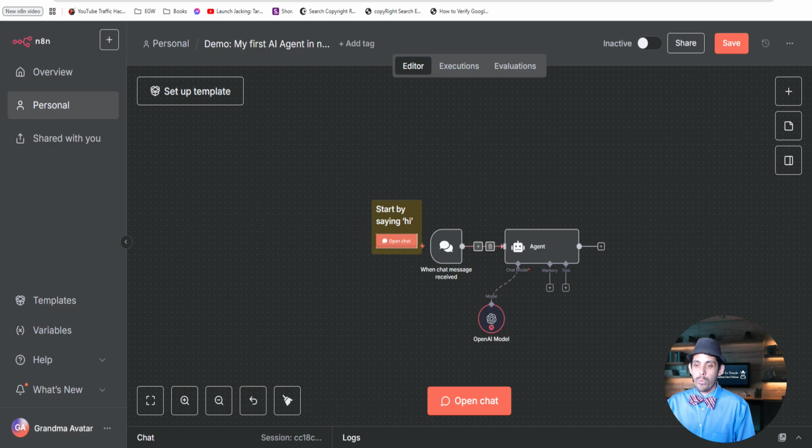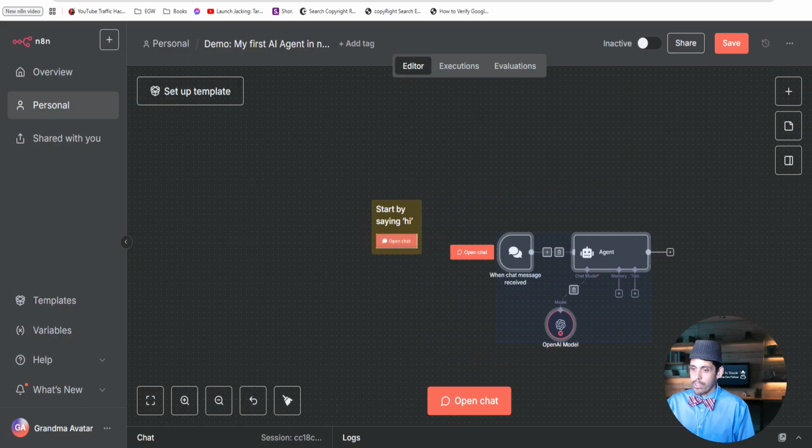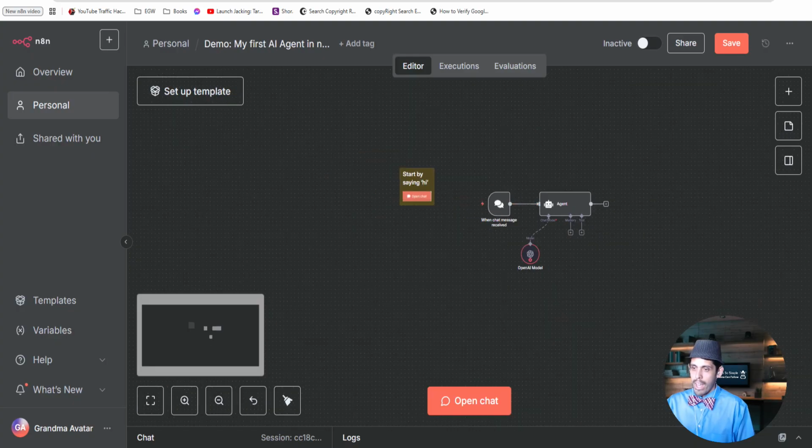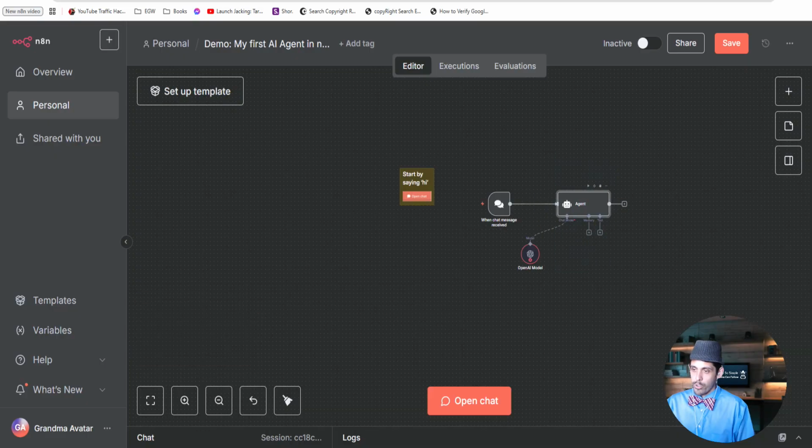Okay. So now that we're in this AI demo, my first AI agent, you can click and drag, and you could start moving them around. This is called your canvas. To my knowledge, this is like an infinite canvas. You could zoom out as far as you want. Look at that. It's smaller than my mouse. Or you could zoom in a lot. Wherever your mouse is, that's where it's going to zoom. And you can drag a node and move it however you want to keep it organized. And that's kind of how this works.